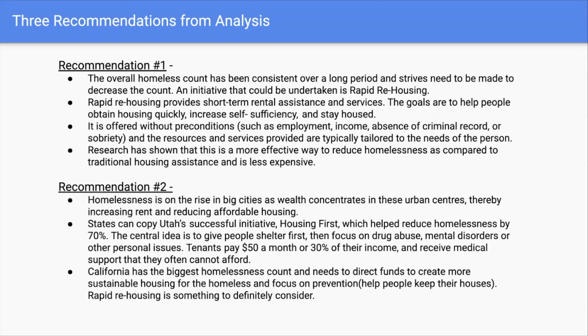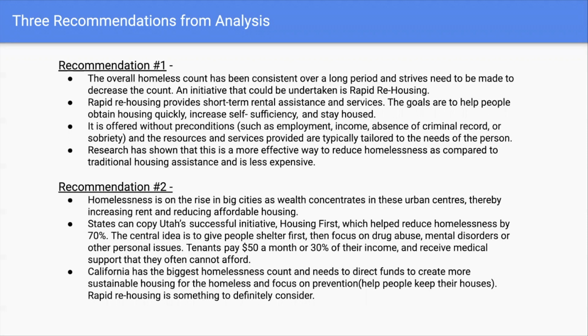As seen in our second analysis, homelessness is on the rise in the big cities, and this is because wealth concentrates in these urban centers, thereby increasing rent and reducing affordable housing. States can copy Utah's successful initiative, Housing First, which helped reduce homelessness by 70%. The central idea is to give people shelter first, then focus on drug abuse and mental disorders or other personal issues. Tenants pay $50 a month or 30% of their income and receive medical support that they cannot often afford.